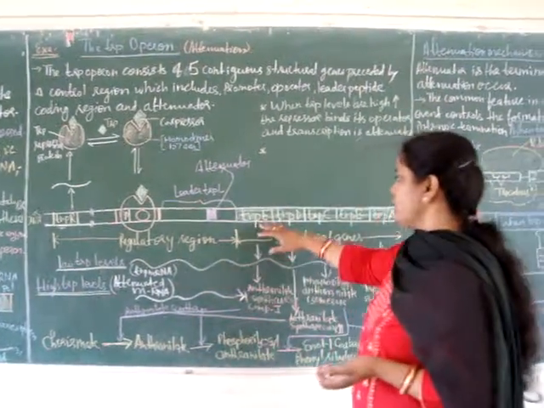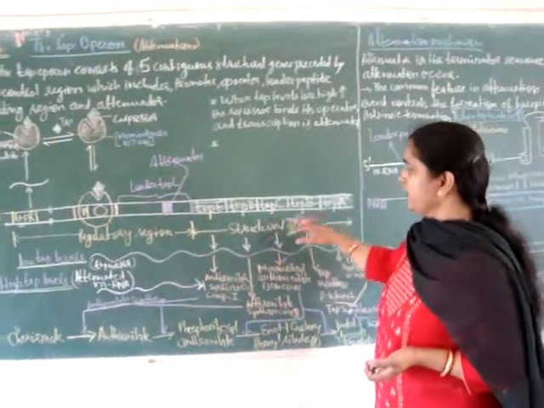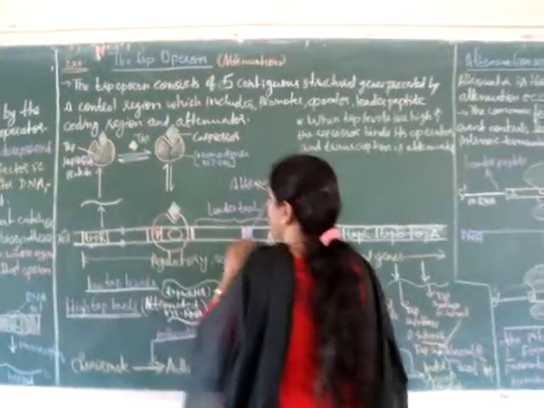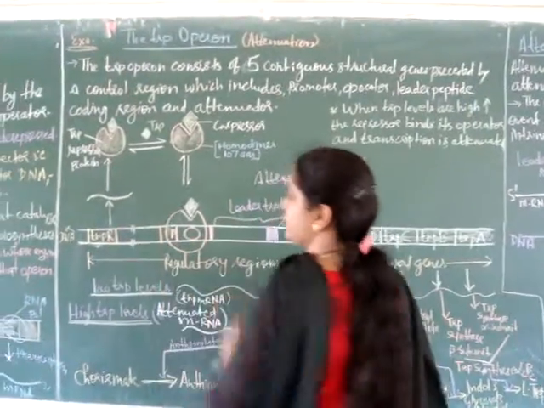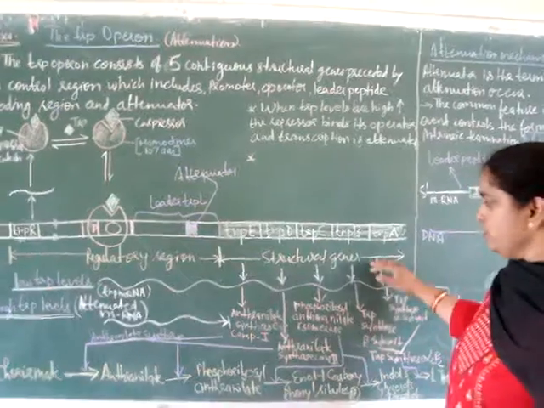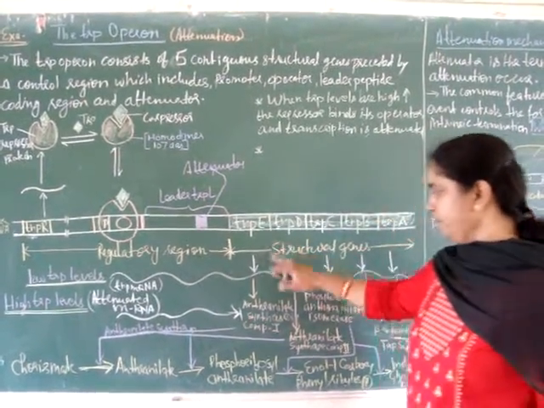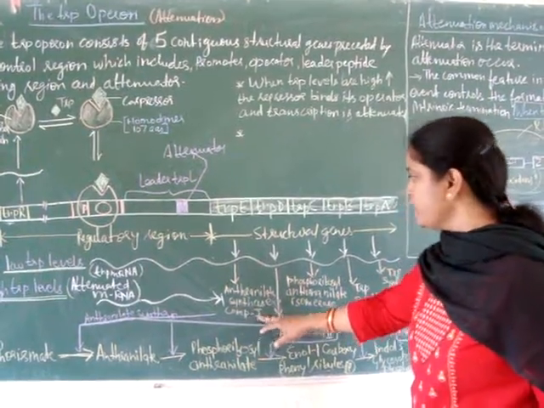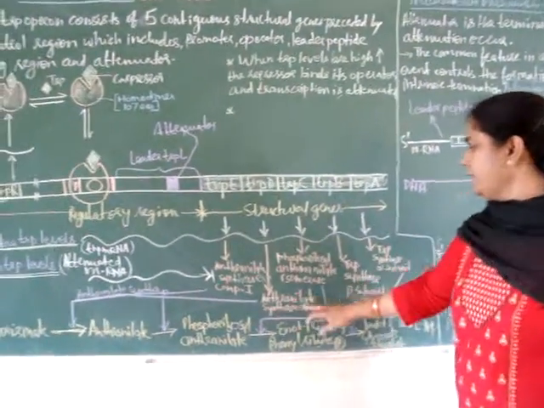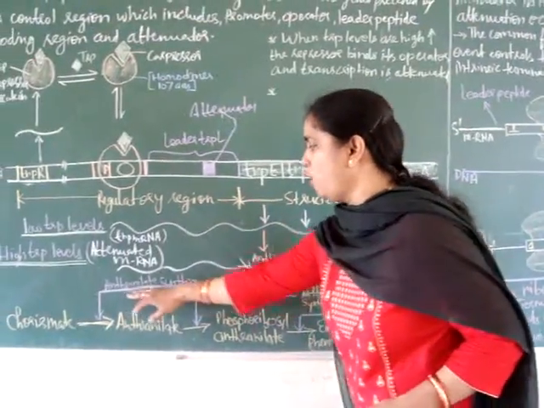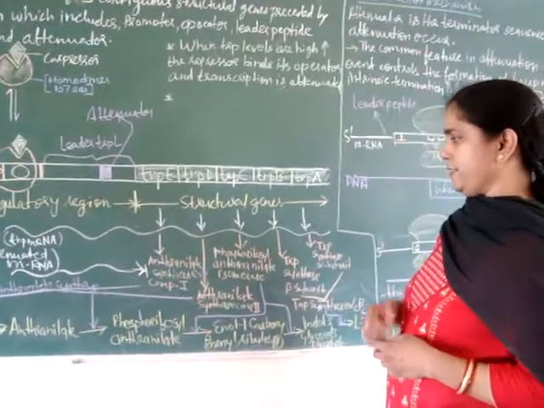Now, the structural genes of the trp operon. Here you can see that this portion is the regulatory region: leader peptide, promoter, operator and the trpR gene, and this region is the structural genes. You can see here the trpE gene expresses anthranilate synthetase component 1, then trpD expresses anthranilate synthetase component 2, and together components 1 and 2 form anthranilate synthase.